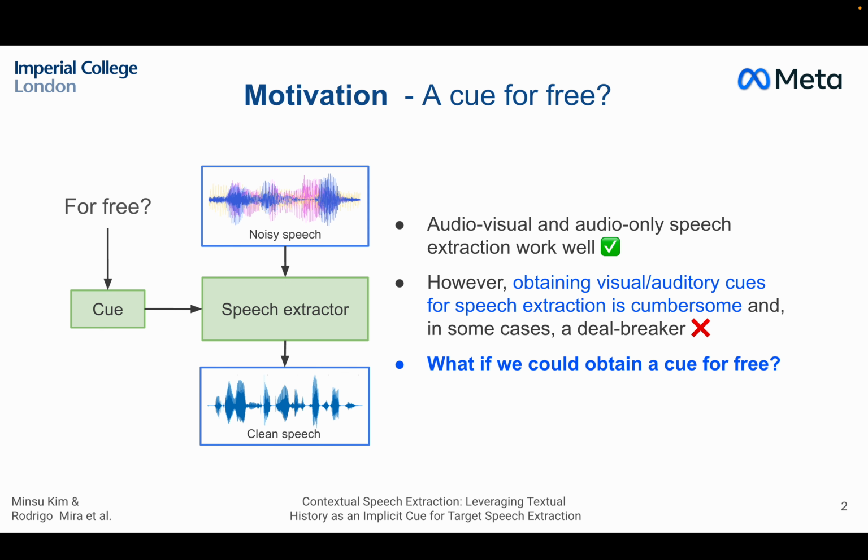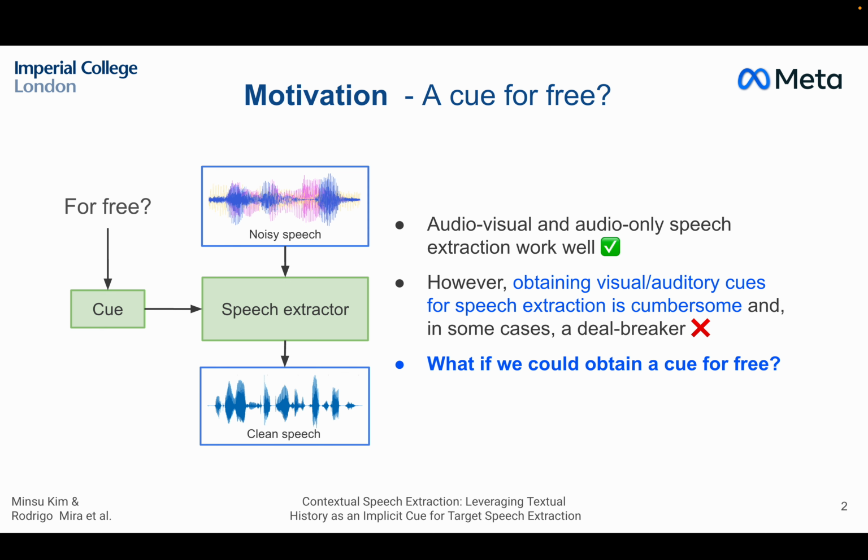The most traditional one in target speech extraction papers is to use an audio embedding. So what you do is you tell the speaker to go into another room, record a 5-second sample of themselves speaking in a quiet environment, and then you use that as your cue to understand what the target speaker sounds like. In practice, you do this via feeding it into a neural network and getting a speaker embedding, and then the speech extractor knows, okay, this is what this person sounds like. I'll extract only that person's speech.